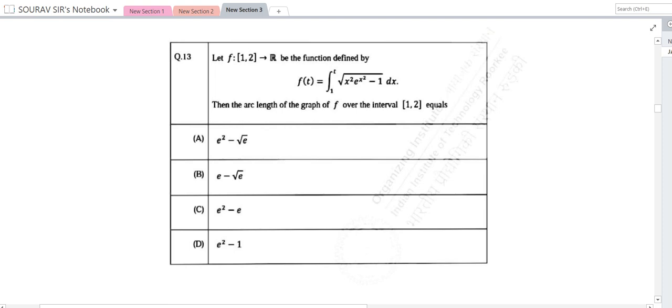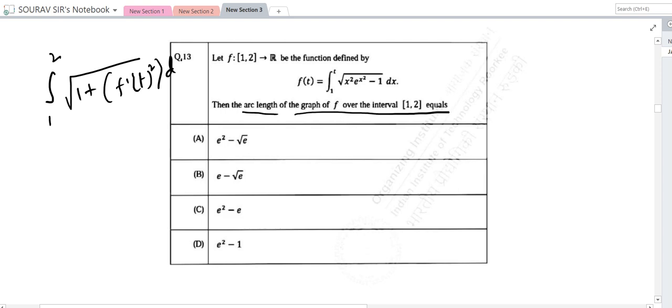13. f of t is a function defined by this. The arc length of the graph f over the interval 1 comma 2. The arc length formula is the integral from 1 to 2 of root over 1 plus f dash t square dt.